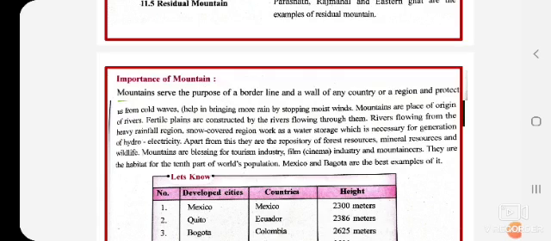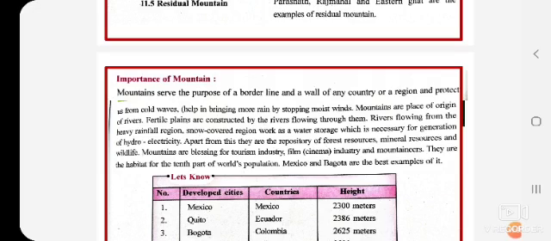Okay, it is a wall type thing, after which your country ends and another country starts. So it is a borderline, and mountains are the place of origin of rivers. Fertile plains are constructed by rivers flowing through them. You must have seen many times a river passing through mountains. So they are helpful for rivers also.